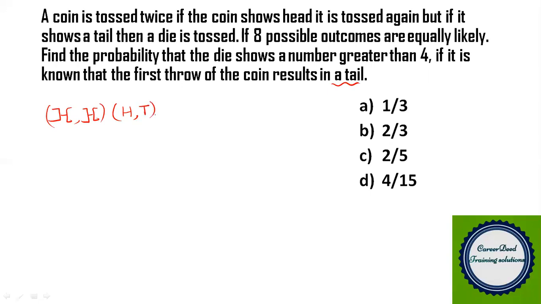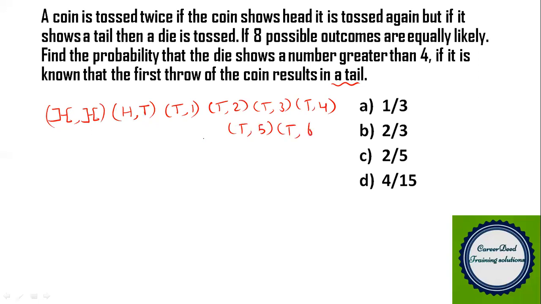But while tossing the coin at the first attempt, if you get the tail, you have to toss the die, right? So what are all the possibilities you have? If you get tail the first time, you roll the die. With tail, you might get 1, 2, 3, 4, 5 or 6. So you have these many sample spaces.